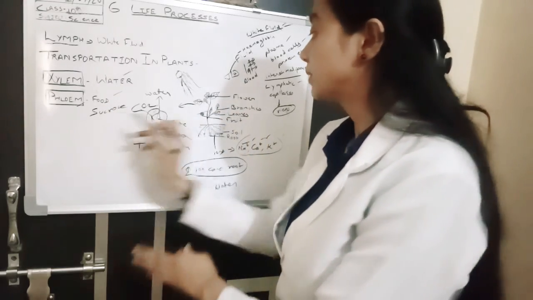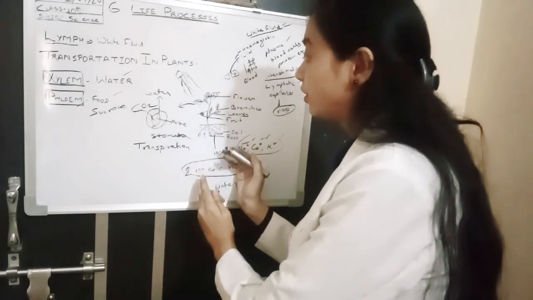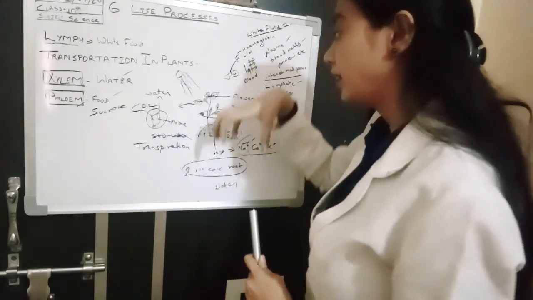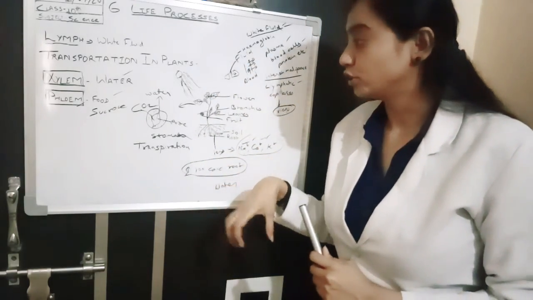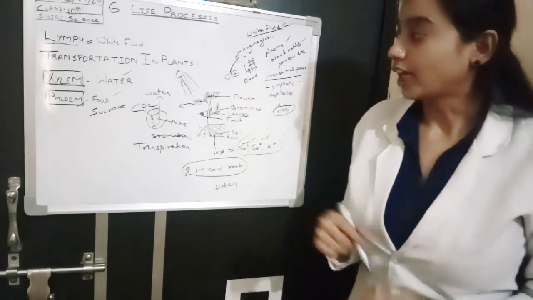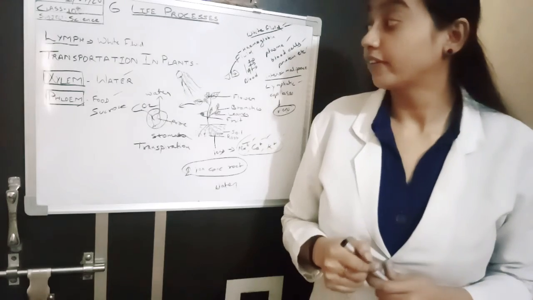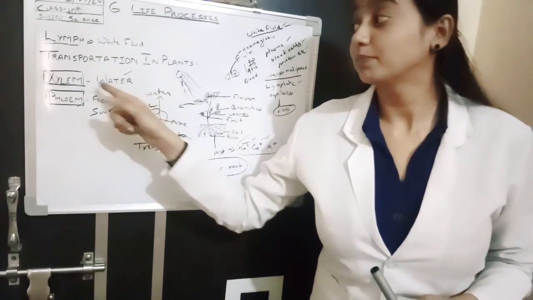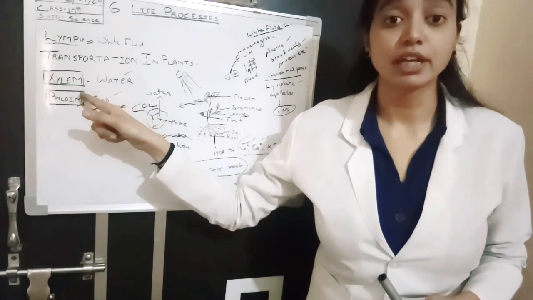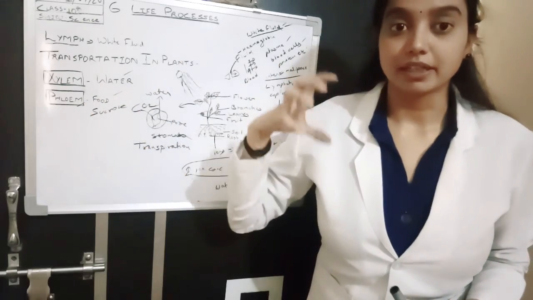Transportation of food takes place by phloem, don't forget it, and transportation of water takes place by xylem. It is very important, so please keep it in mind.